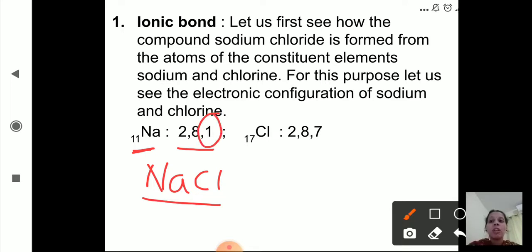In the valence shell, 1 electron. Now for chlorine, there are a total of 17 electrons. So the electronic configuration is 2, 8, 7. As we can see here, in the valence shell, there are 7 electrons. Now this is the electronic configuration for sodium and chlorine. Now we will see how the compound sodium chloride is formed.